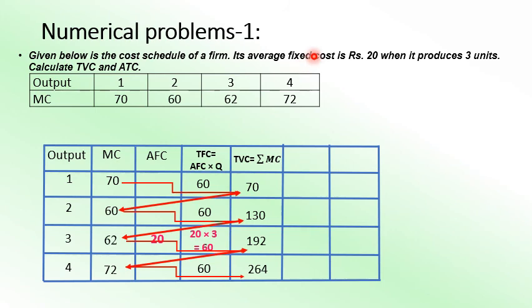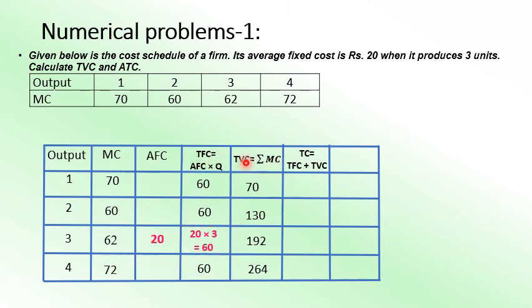Now our question is to find the TVC. So we got TVC. Now ATC. To find the ATC we require TC. First we will find TC. TC is equal to TFC plus TVC. So we will go on adding these two parts. 60 plus 70 will get 130. 60 plus 130 will get 190. 60 plus 192 will get 252. 60 plus 264 is 324. So that's the TC.